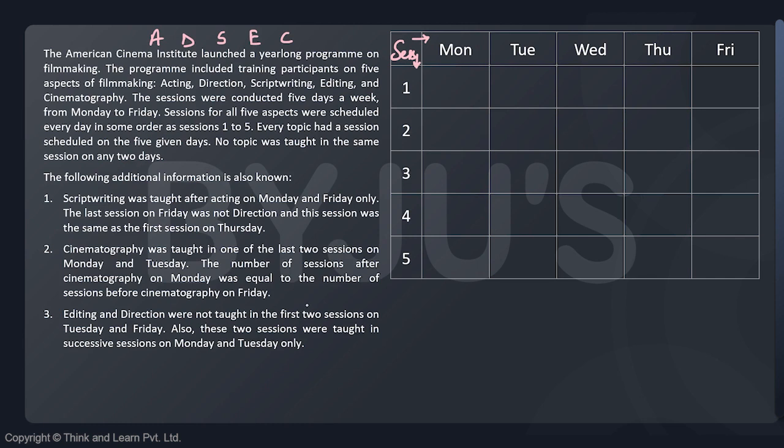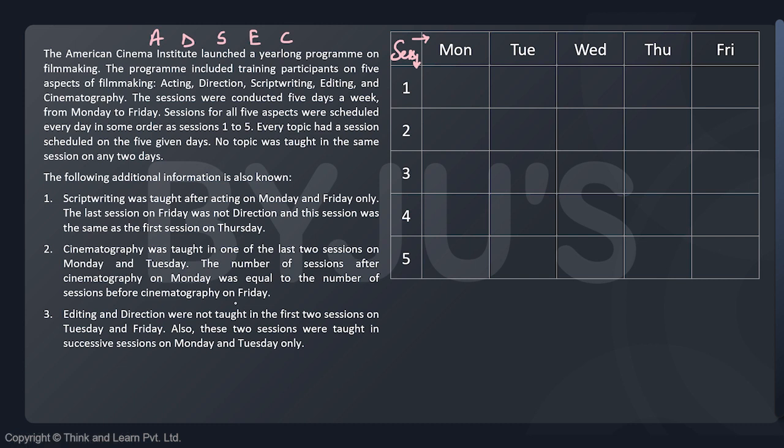The number of sessions after cinematography on Monday was equal to the number of sessions before cinematography on Friday. Editing and direction were not taught in the first 2 sessions on Tuesday and Friday. Also, these 2 sessions were taught in successive sessions on Monday and Tuesday only. We have no specific data. That means we don't have a choice. We probably have to make some cases here to understand the set.